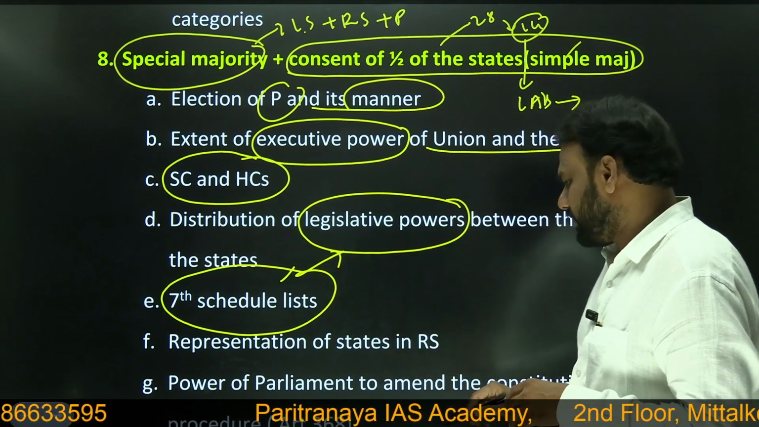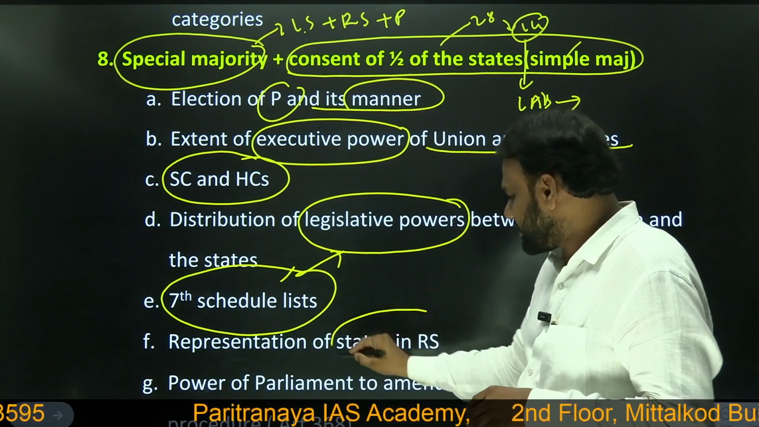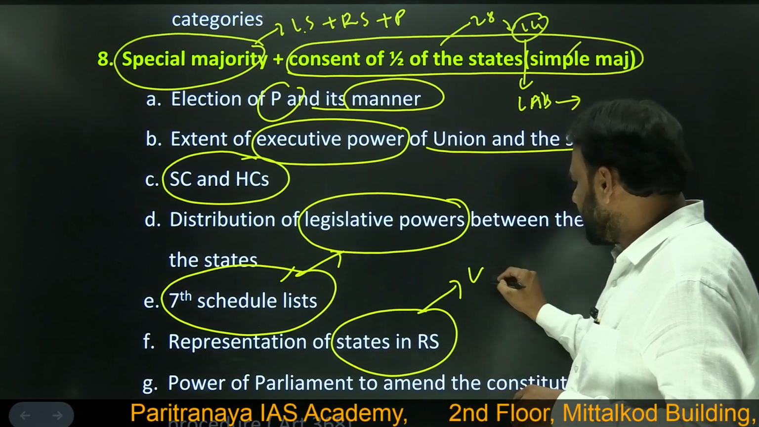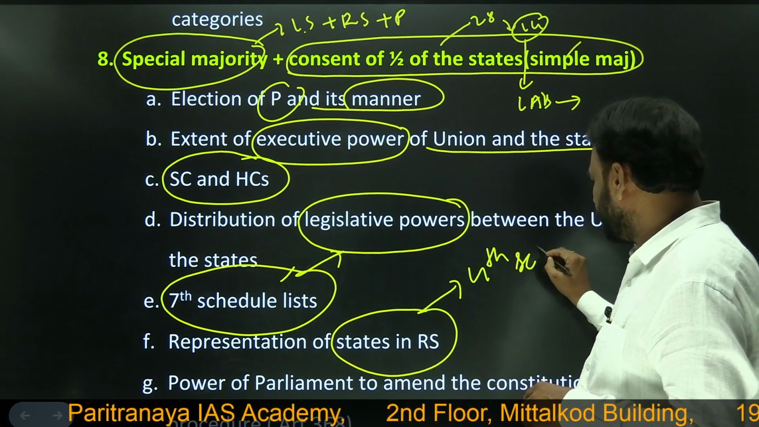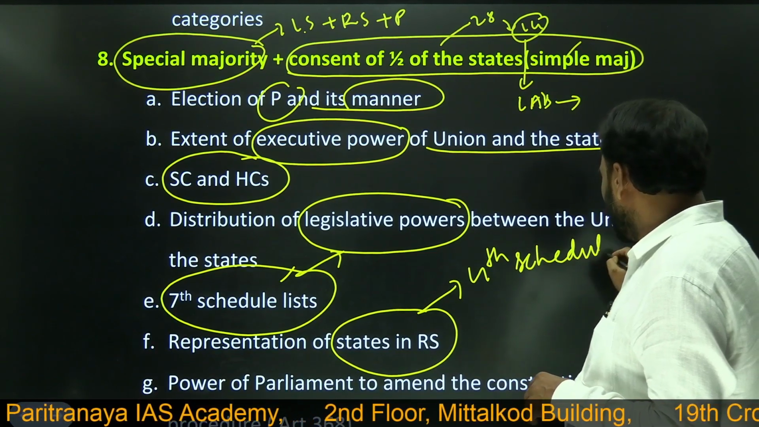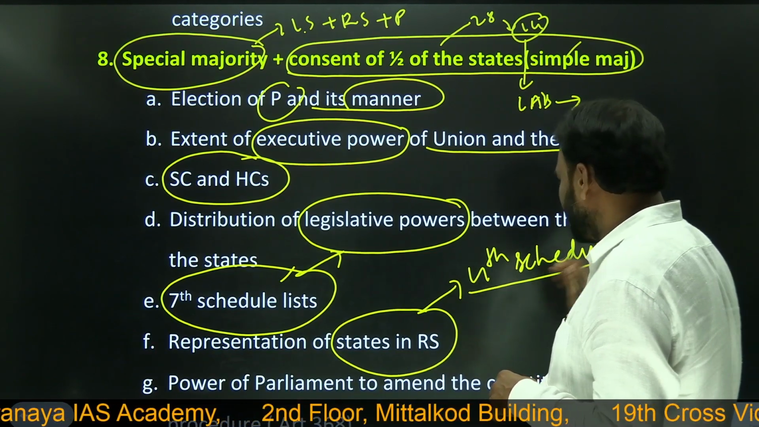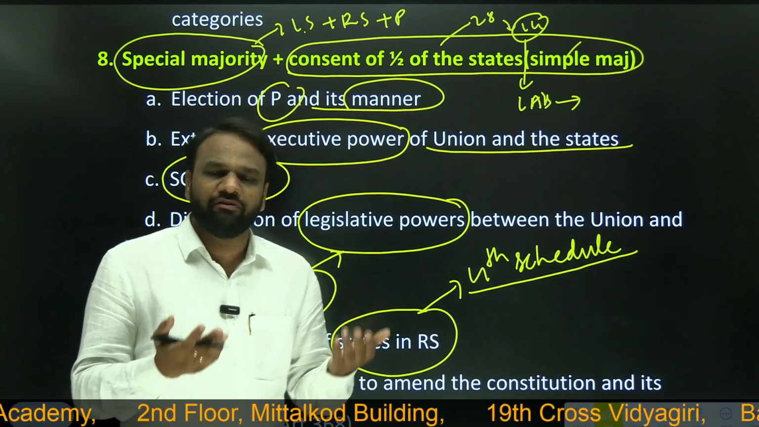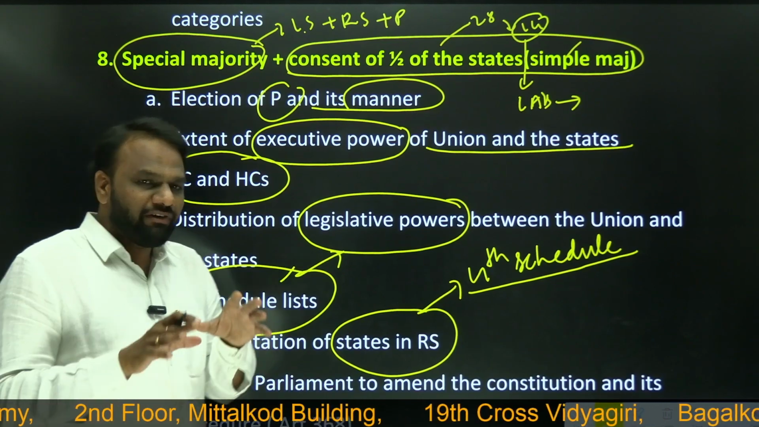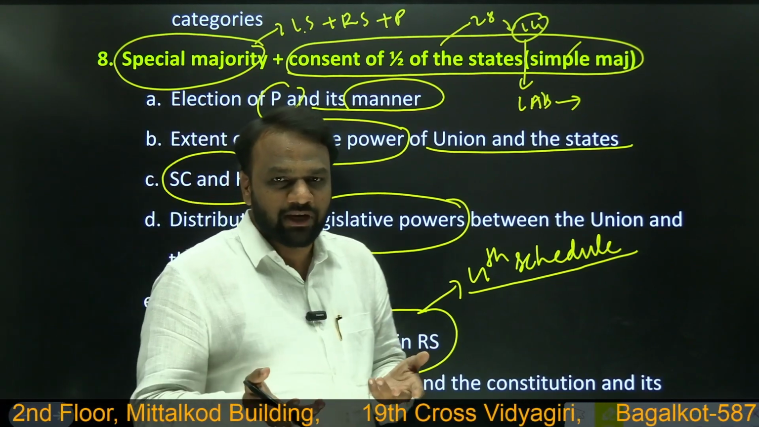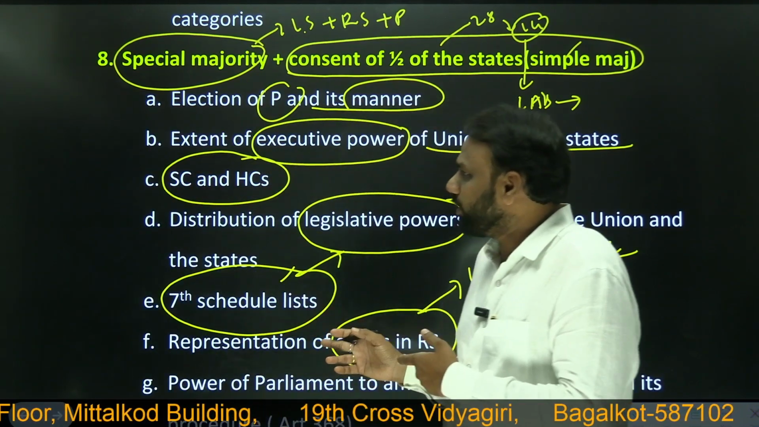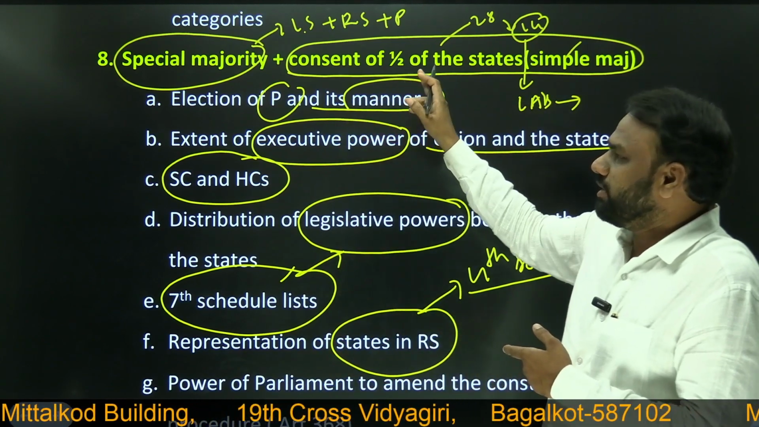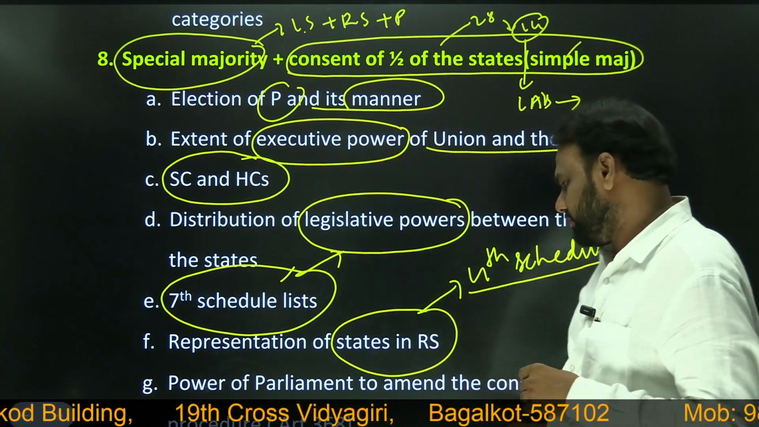Next, representation of states in Rajya Sabha. We have already seen that the 4th schedule deals with it. The 4th schedule says how many representatives should be there from each state. For example, from Karnataka we have 12 representatives. Similarly, it varies from state to state. So when we are making changes with respect to these numbers, what kind of majority is required? Special majority plus half of the states' consent.